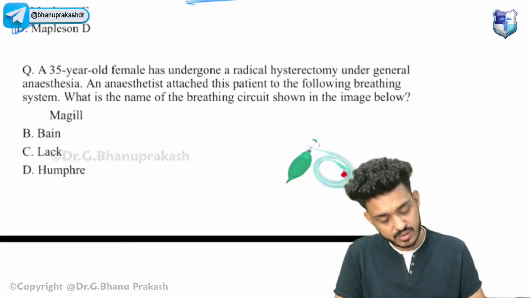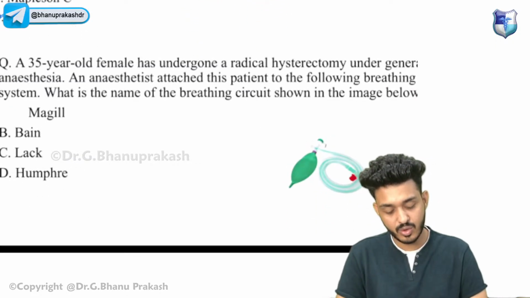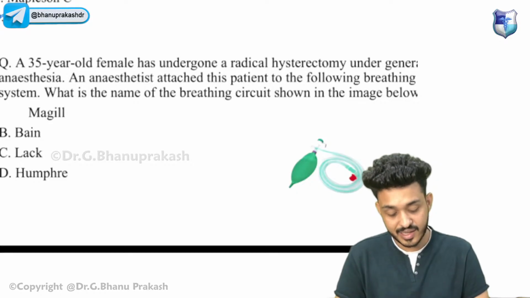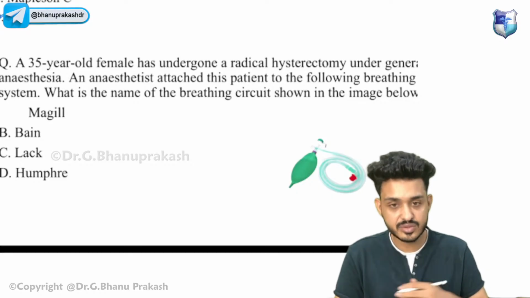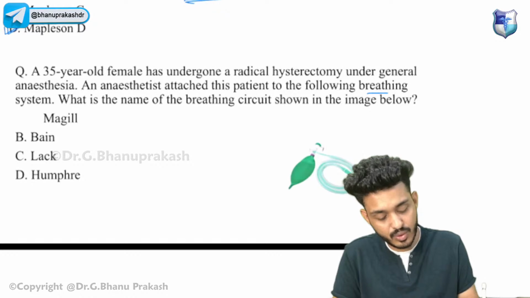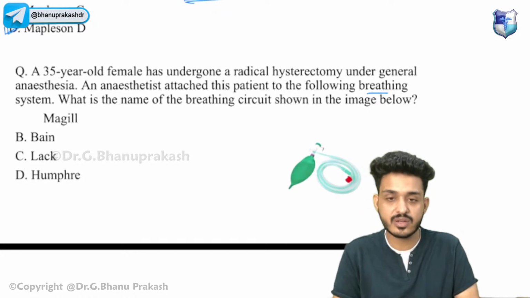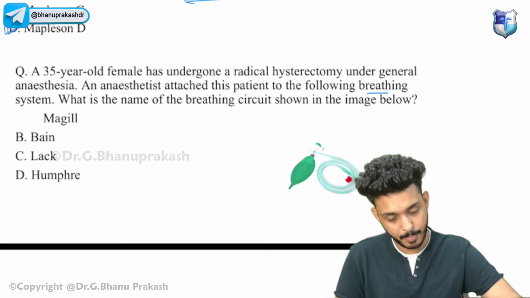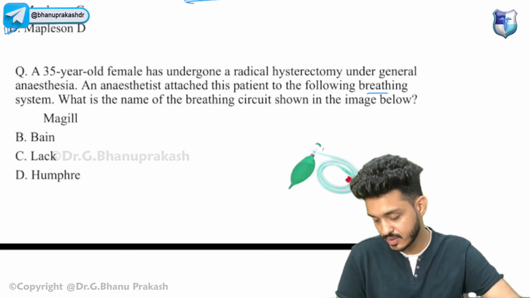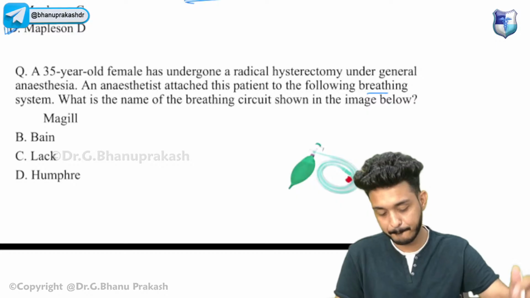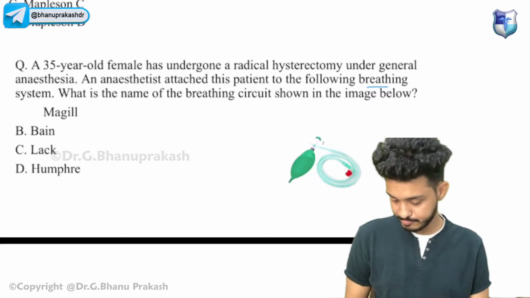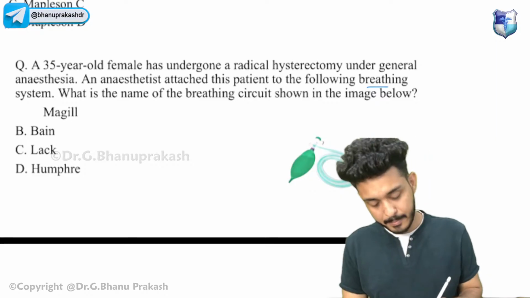Okay, try to solve this one. A 35-year-old female has undergone a radical hysterectomy. Under general anesthesia, an anesthetist attached to this patient the following breathing system. What is the name of this particular system? This is the Bain circuit, guys.